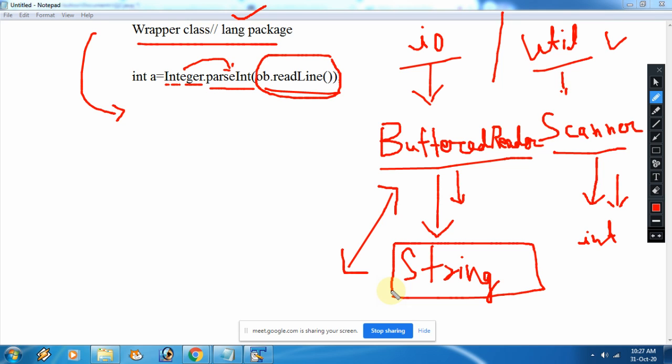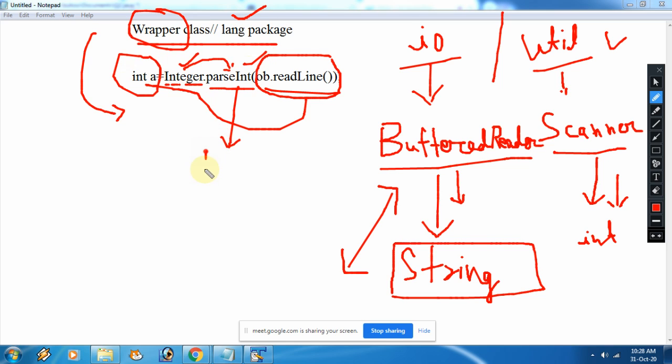Once you are taking the input in terms of string, that string we are supposed to store in an integer variable, or maybe in a double type variable. So for that the wrapper class concept comes. The wrapper class concept is used to convert the string value, means the object. See, whatever value you are storing in a string comes in object form. That string value we are converting into the respective data type with the help of the wrapper class method. The method name is parse int.